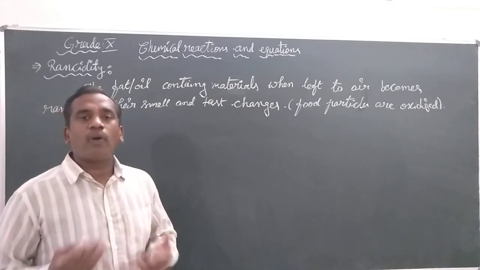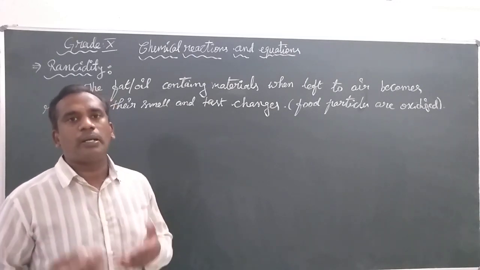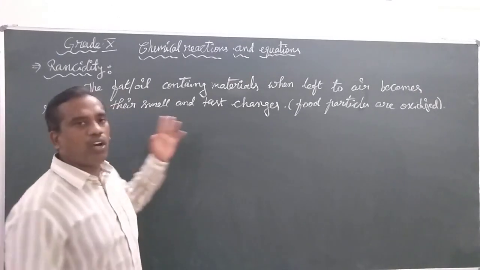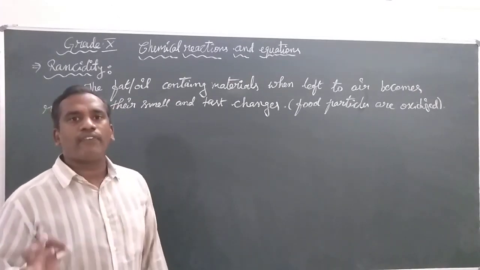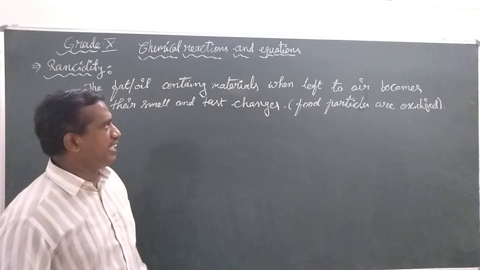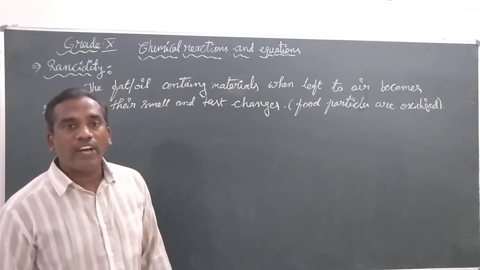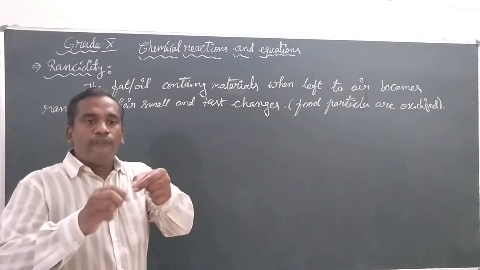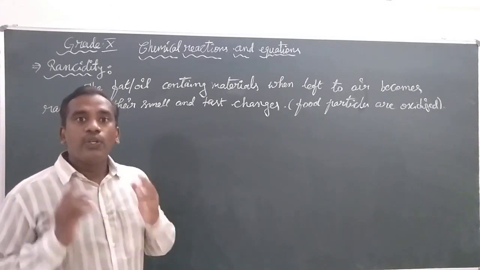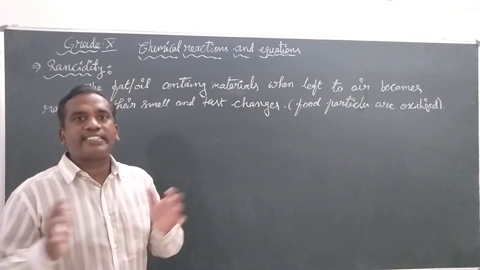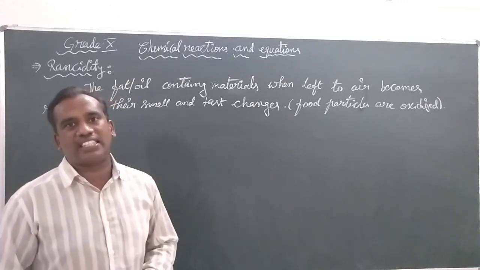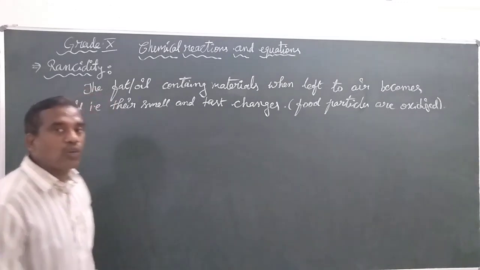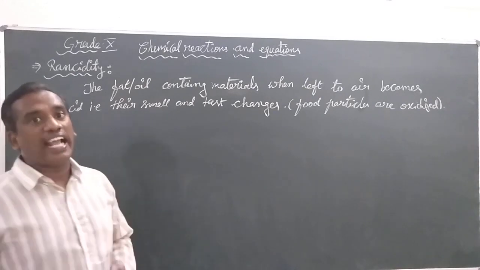Then what is the process to prevent food particles made of fat or oil from the process of rancidity? Before you open the packet, you observe these packets are flushed with some gas. That gas is called nitrogen gas.